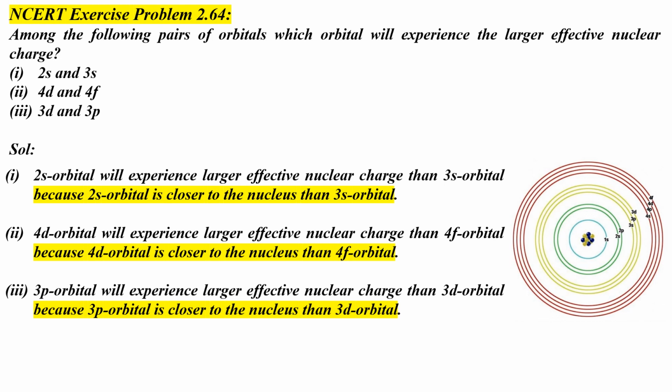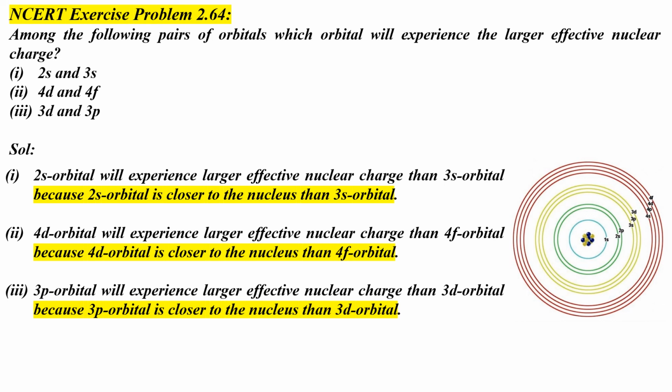Let's compare the 4d and 4f orbitals. If we take the 4d and 4f orbitals, we can find that both orbitals are in the same fourth shell in this case. But in the previous pair, it was not so. The 2s orbital was in the second shell and the 3s orbital was in the third shell, so they were in different shells. But here, the 4d and 4f orbitals are in the same fourth shell. Since the d orbital is closer to the nucleus than the f orbital, the 4d orbital is closer to the nucleus than the 4f orbital. Hence, the 4d orbital would experience larger effective nuclear charge than the 4f orbital.